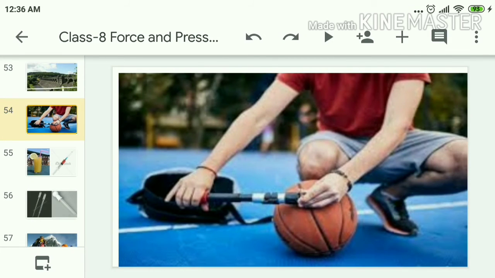Till now we discussed atmospheric pressure. What is the application of atmospheric pressure? Where can you use this? If you observe, here the football is being inflated. Inside the ball there is less pressure than outside. So from high pressure the air moves to low pressure, and there you are able to inflate that ball.